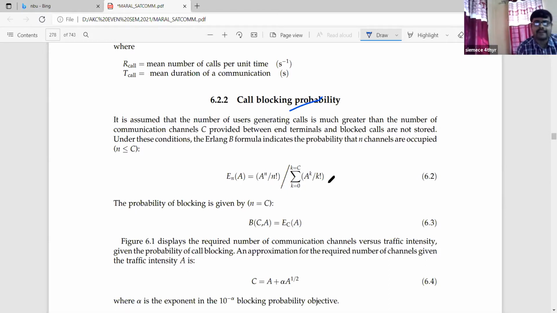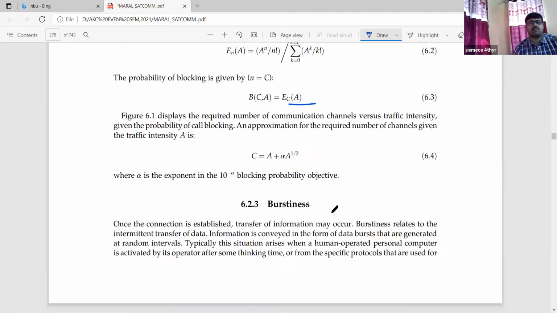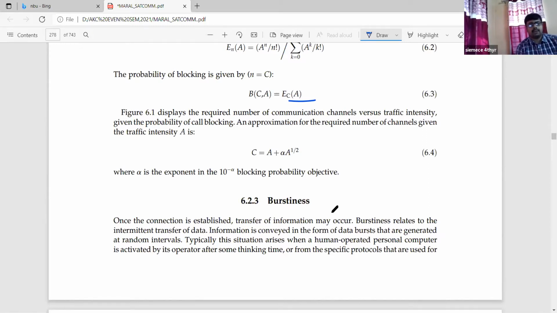The probability of blocking is given by small n equals C. So the probability blocking formula, B(C, A), is E_C(A). This figure displays the required number of communication channels versus traffic intensity, given the probability of call blocking. An approximation for the required number of channels, given the traffic intensity capital A, can be expressed as C equals A plus alpha times A to the power half, equation number 6.4. Alpha is the exponent, with the blocking probability objective of 10 to the power minus alpha.